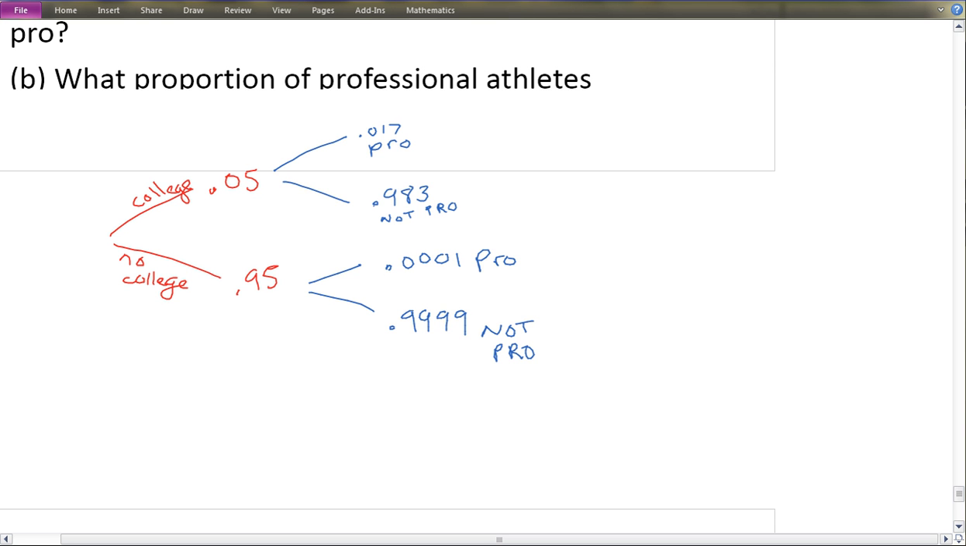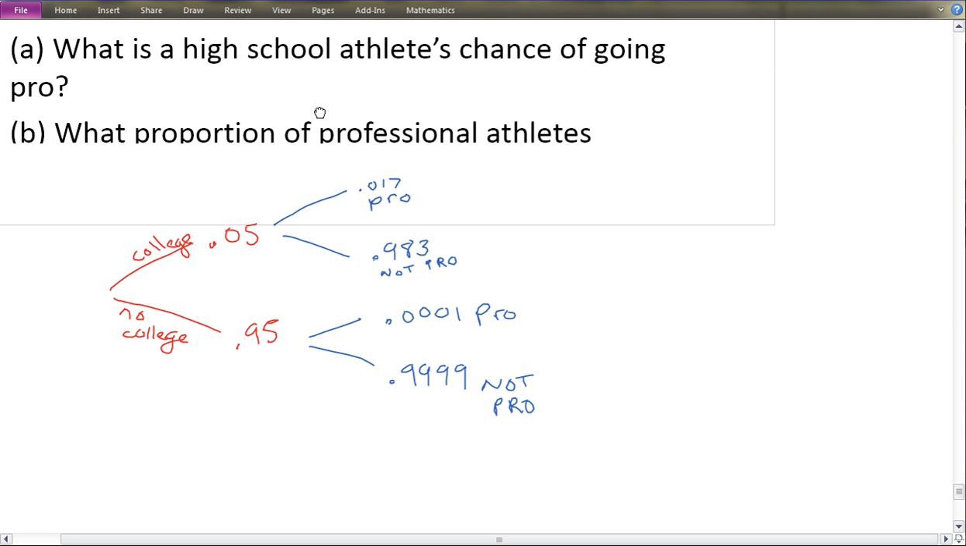So let's look at our first question. What is a high school athlete's chance of going pro? Well, you have two ways of going pro. You notice right here, this top part, you went pro, and then also the LeBron James, Kobe Bryant route, they went pro. But the question is, what's that chance? Well, I think you'll find that this is surprisingly nice and easy.